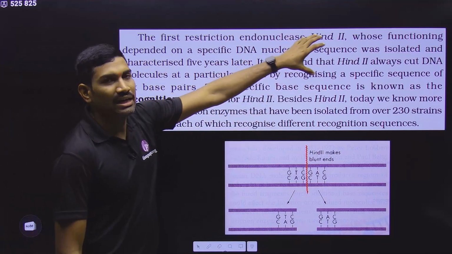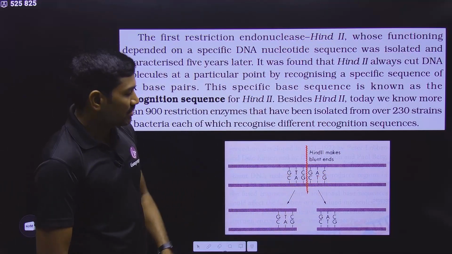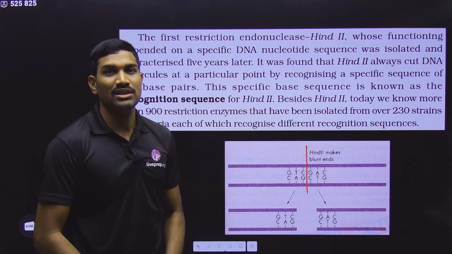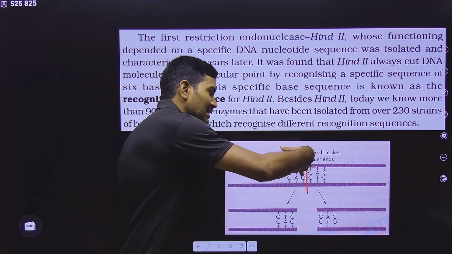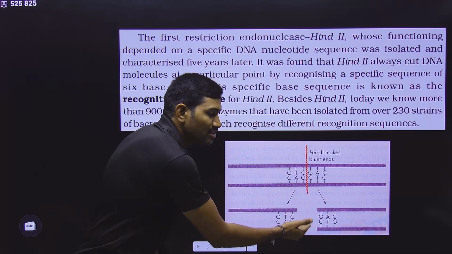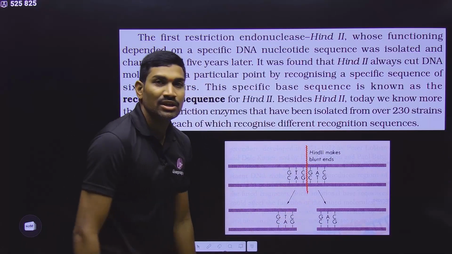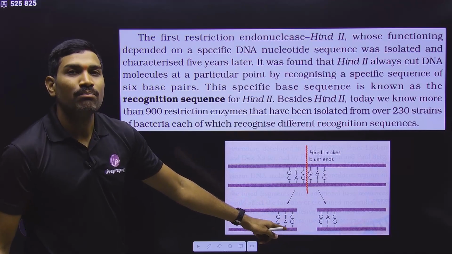This particular enzyme recognizes a particular 6 base pair sequence, and in this 6 base pair sequence it cuts exactly at the center. Since it is cutting exactly at the center, there are no single nucleotides, meaning no unpaired bases. So this type of ends are called blunt ends.